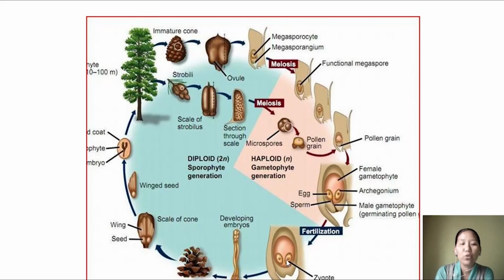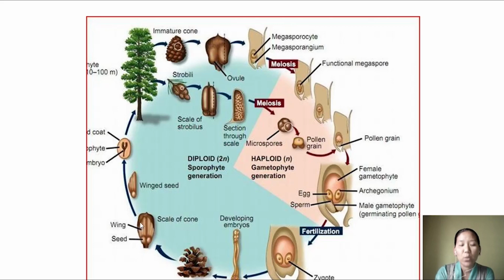Okay, and once they get proper nutrition or a proper substrate or medium, they will germinate and give rise to the whole body, that is the sporophytic body. So these are the things you find here. This developing embryo is present in the seed, and the seed is over here on the female cone. So this will develop a seed here.